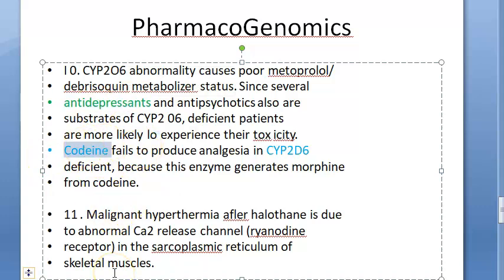Codeine may not convert into morphine in some people because of an enzyme deficiency, so they will not be able to produce analgesia. So you should be aware if you're giving codeine and that guy is still not coming out of the pain, then it can be because he has a deficiency of the enzyme which converts codeine to morphine.